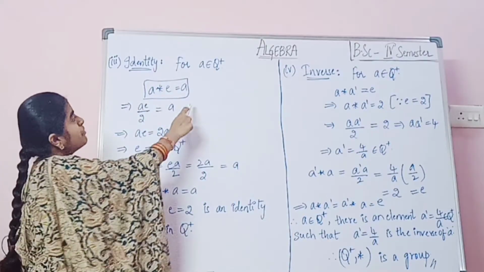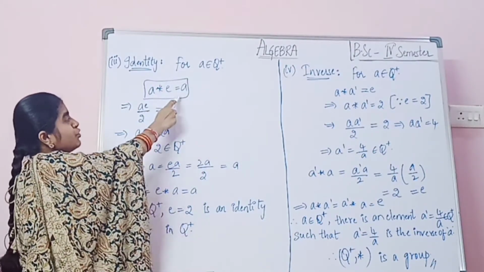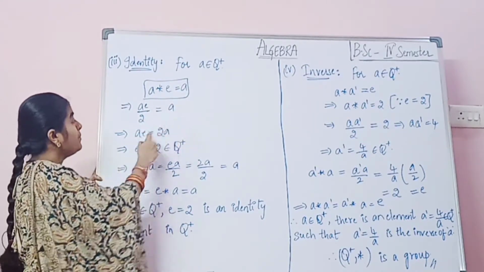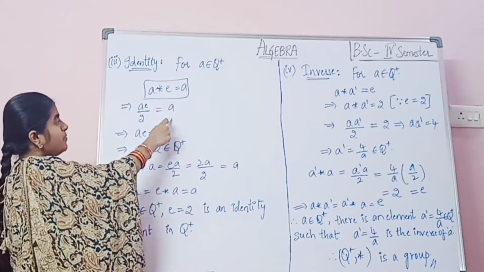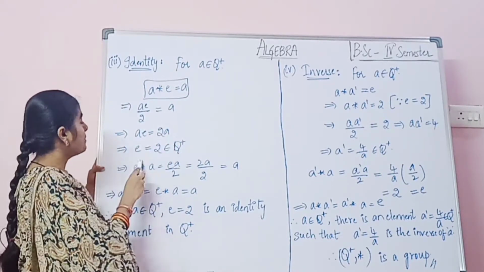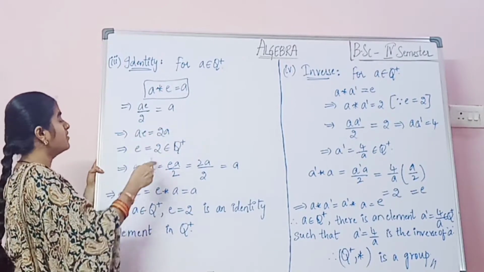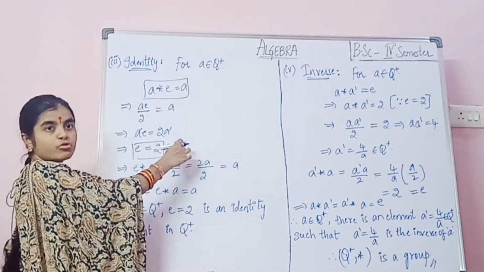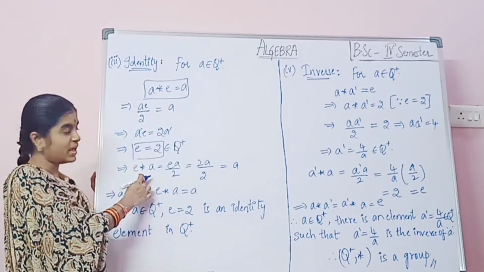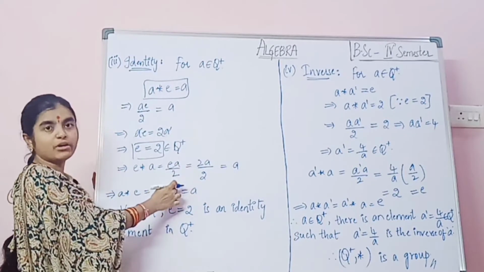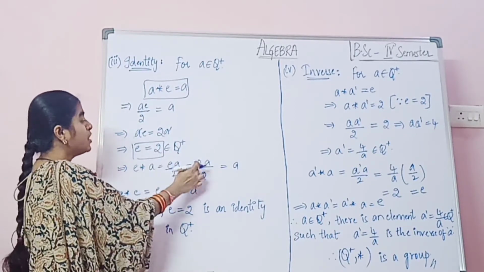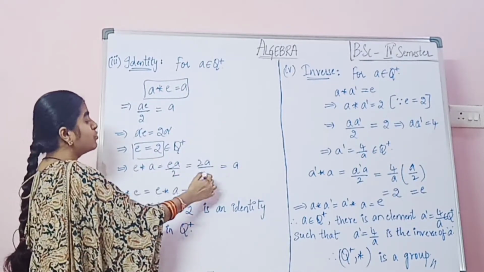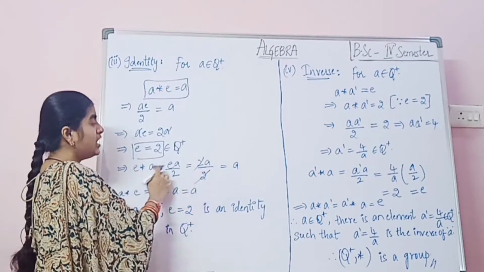Now identity property: for a belonging to Q plus, a star e equals a. So that implies ae by 2 equals a. Now this 2 goes to this side, so it becomes 2 into a. Both a's are cancelled. So e equals 2, which belongs to Q plus. That implies e star a equals ea by 2; in the place of e we substitute 2, so 2a by 2, both 2's are cancelled. e star a equals a.